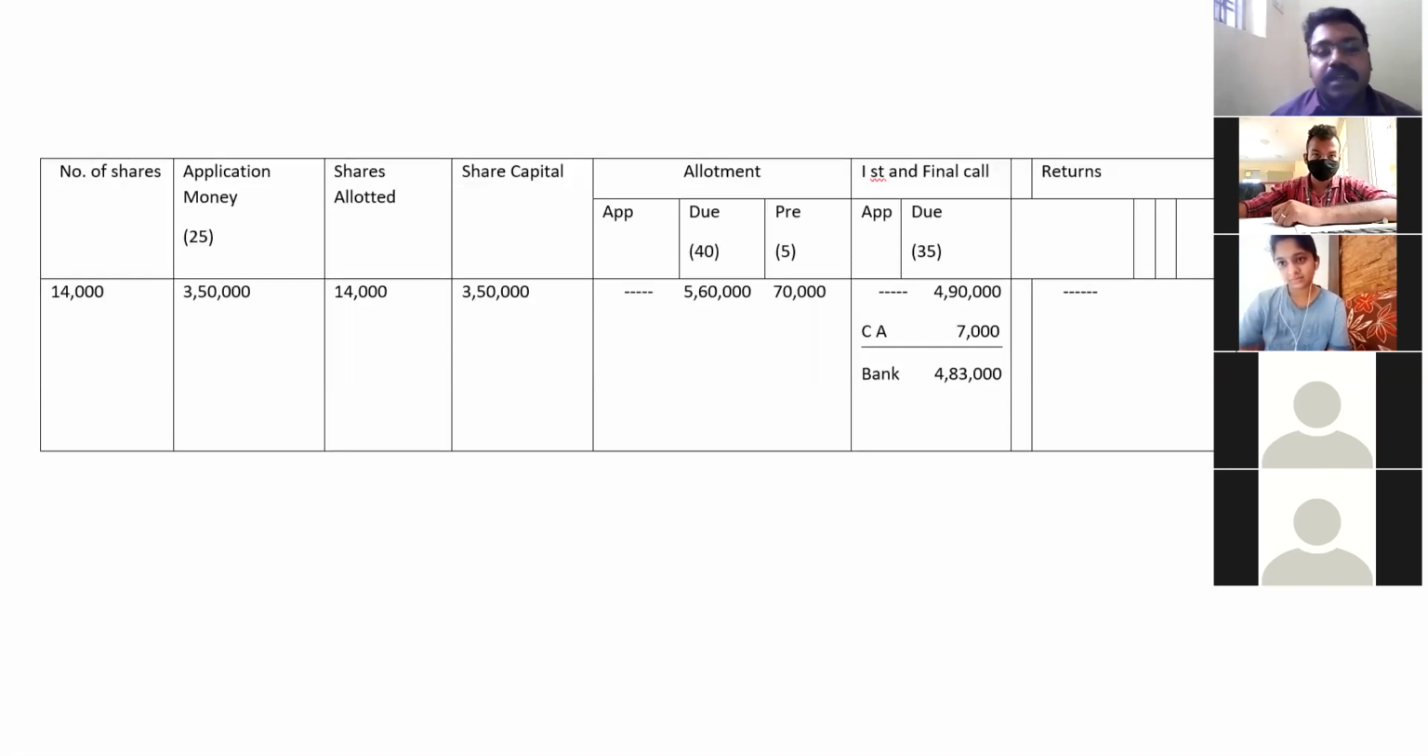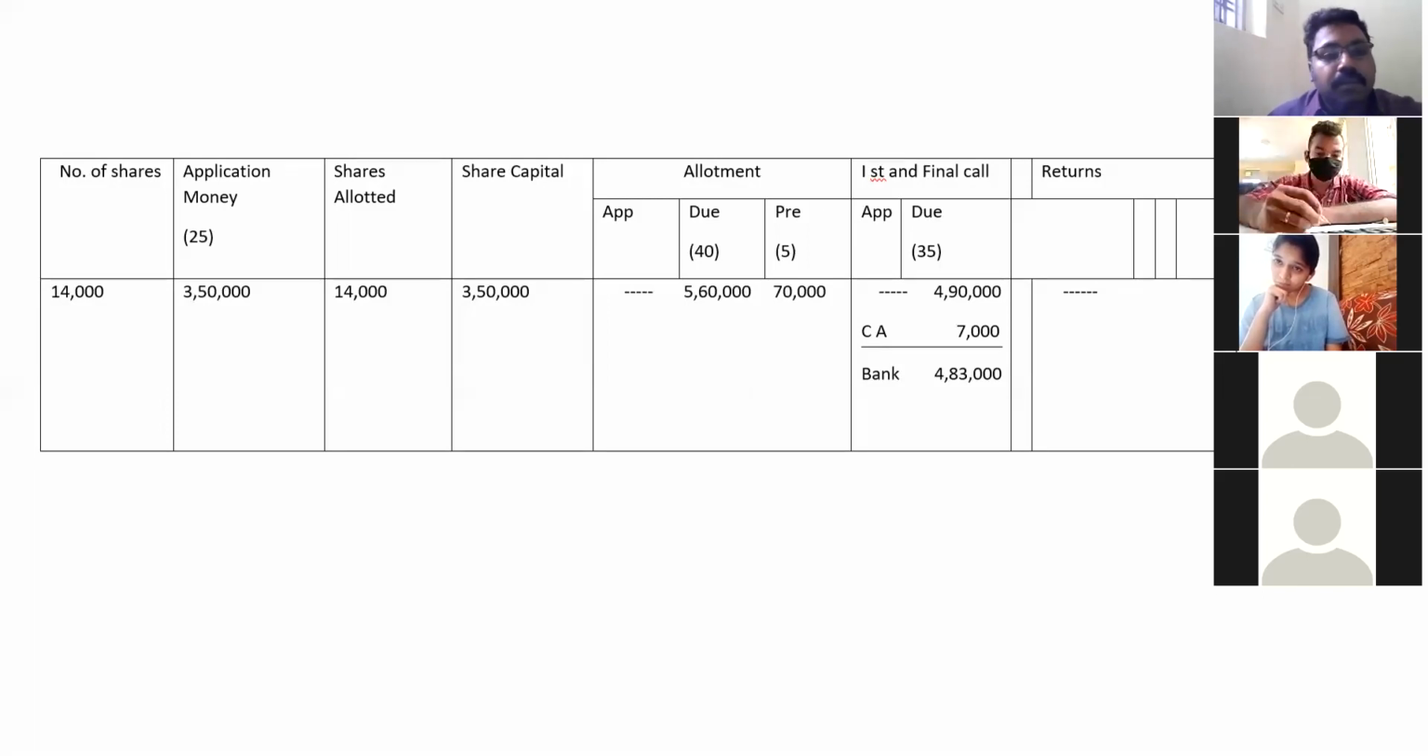First, by seeing the table, first is allotment money. The company will be receiving application money from the shareholders. After that, this application money should be transferred to share capital. After that, the company has to receive allotment. After 3 months, the company will tell the shareholders that you have to pay allotment money, that is due and premium. Again, after 3 months, the company will go for first and final call. They have to pay 35 rupees on first and final call.